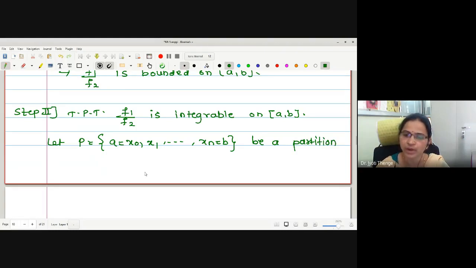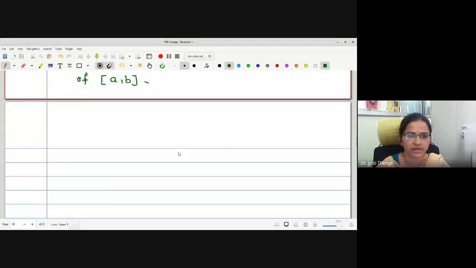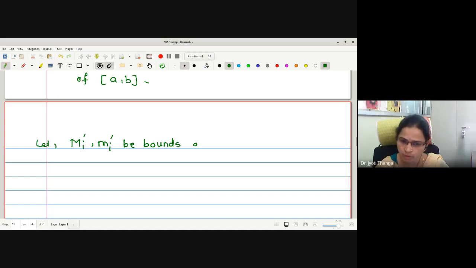Why are we writing a partition? Because we are interested in the ith subinterval. Rather, we are interested in the bounds of the function in the ith subinterval. So first, we are making clear what the partition is. Now let me write down the bounds. Let capital Mi dash, small mi dash be the bounds of f1.